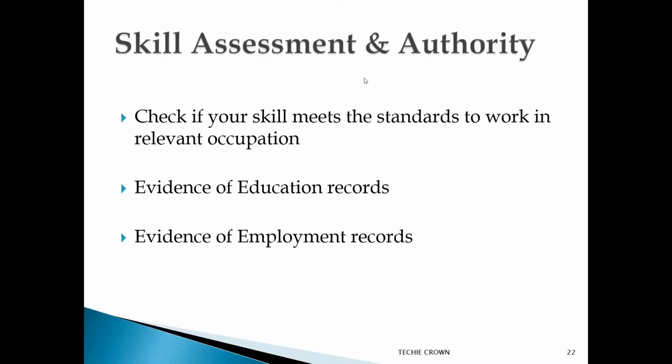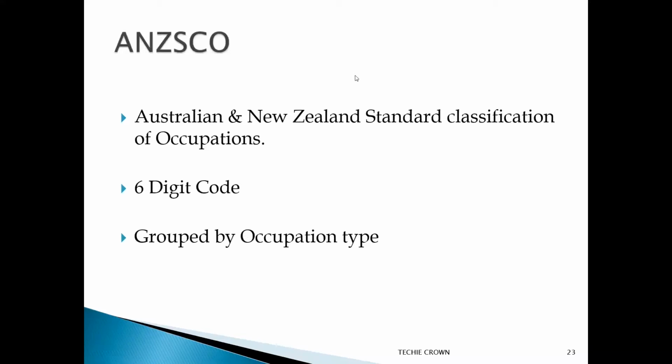It is the individual's responsibility to contact the relevant assessing authority for your occupation and obtain a skill assessment, and it is mandatory for most of the visas. So we should make sure we get the skills assessed for the relevant occupation or skill code with a positive outcome.